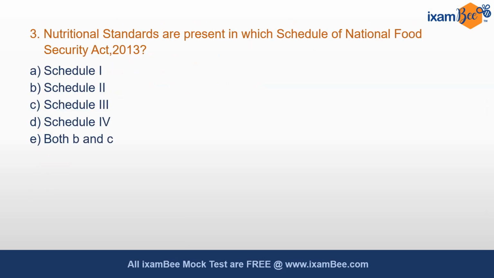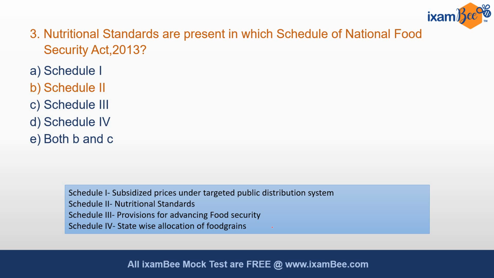Question number 3 is, nutritional standards are present in which schedule of National Food Security Act 2013? So there are 4 schedules present in NFSA Act, and which schedule deals with nutritional standards? Schedule 2 deals with nutritional standards. What do the other schedules deal with? In schedule 1 we have, as we have already discussed, the subsidized prices under Targeted Public Distribution System. Schedule 3 talks about provisions for advancing food security, and Schedule 4 talks about state-wise allocation of food grains.